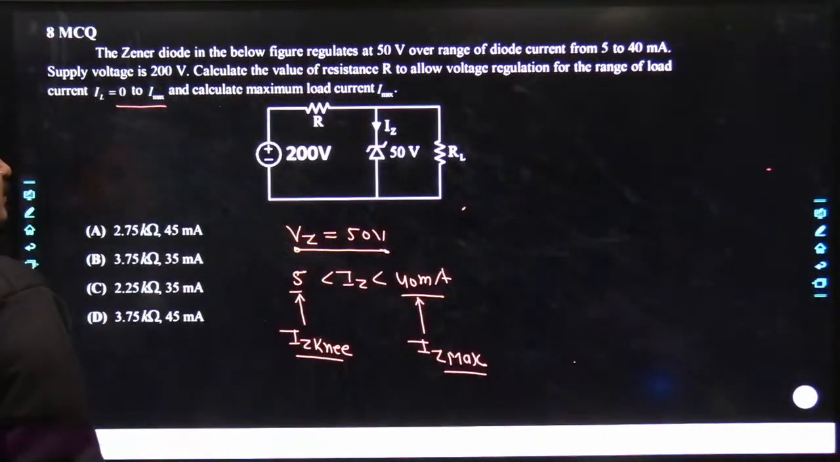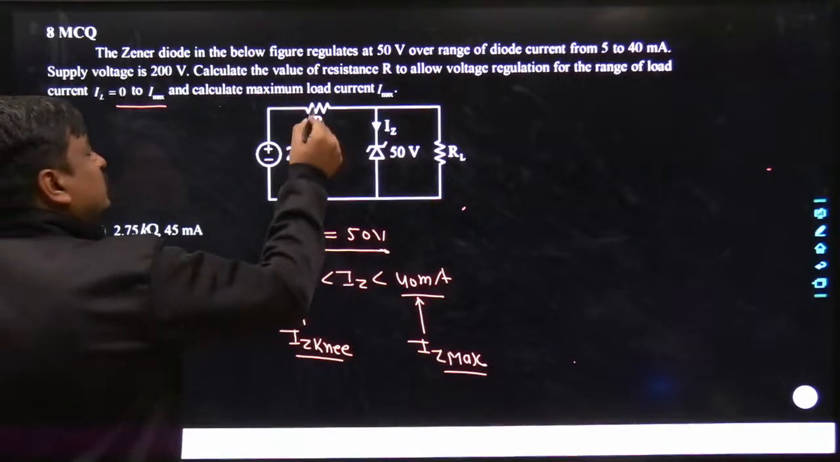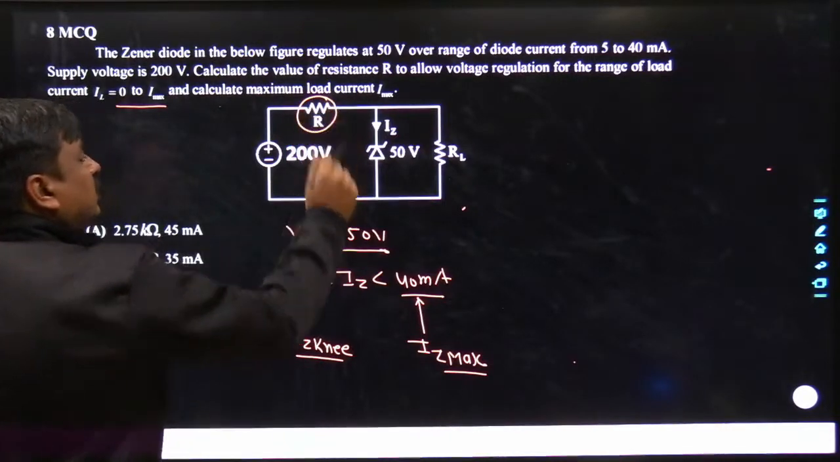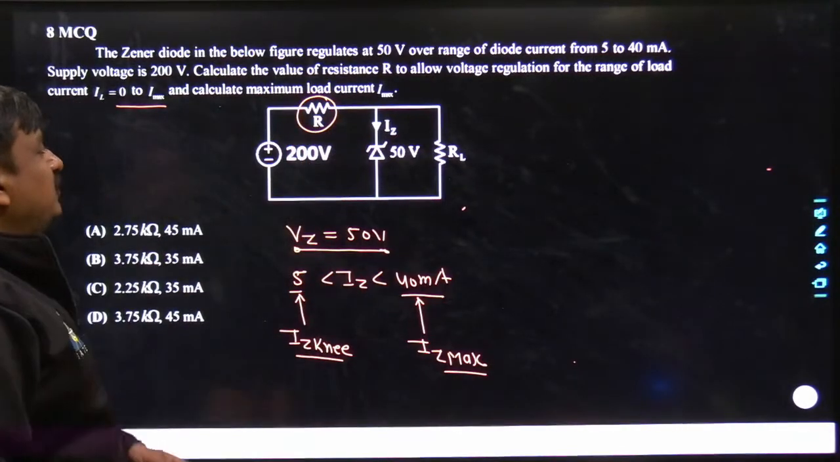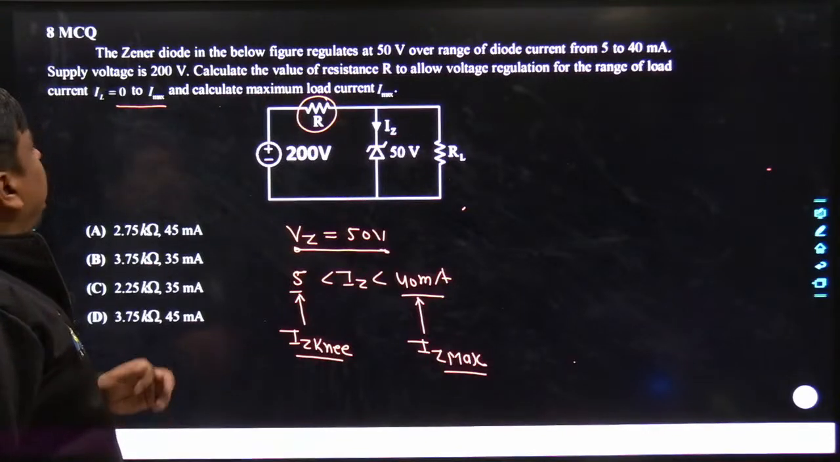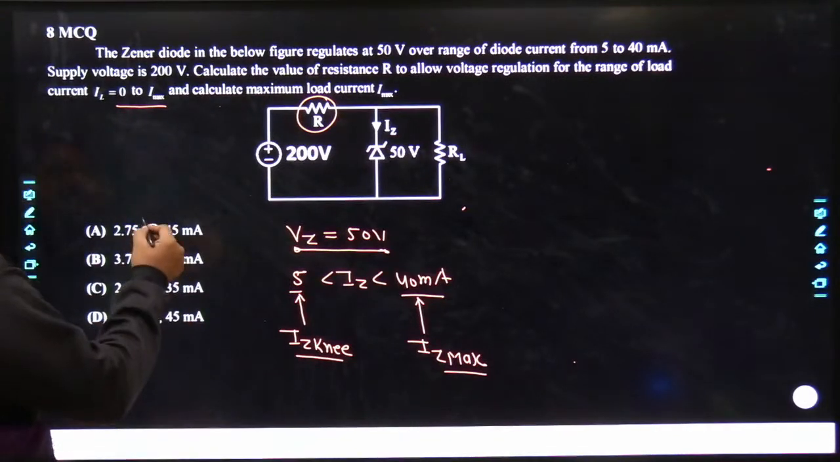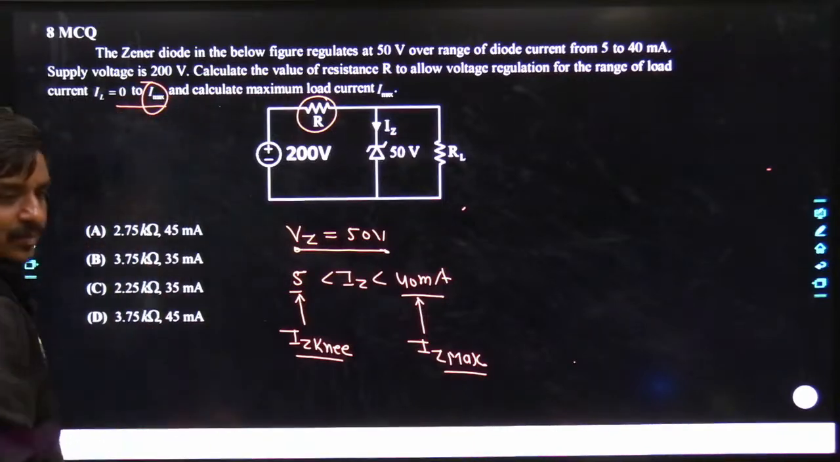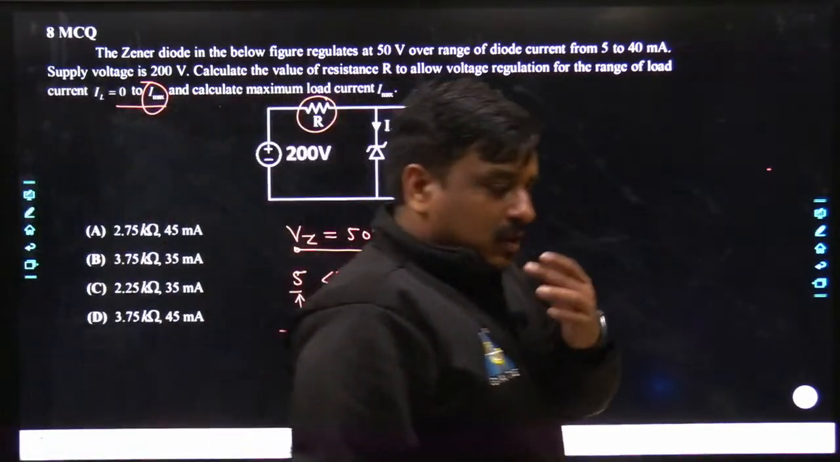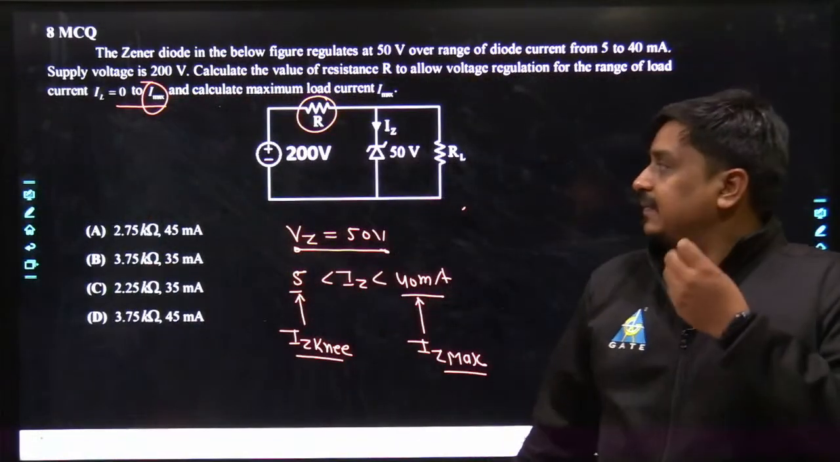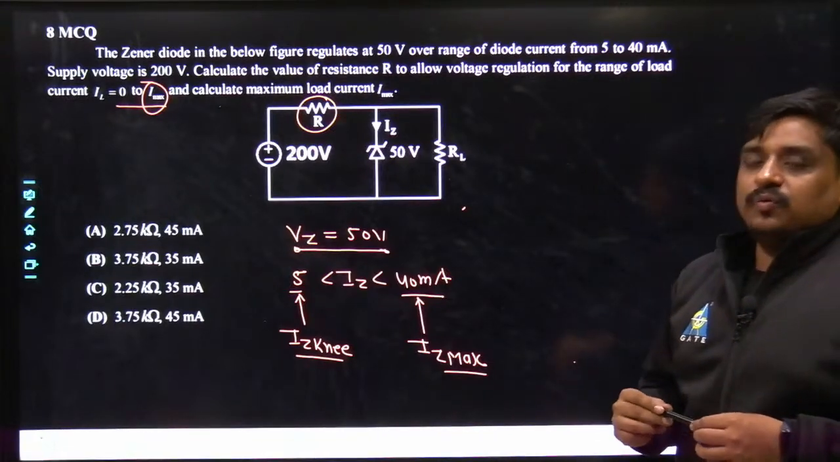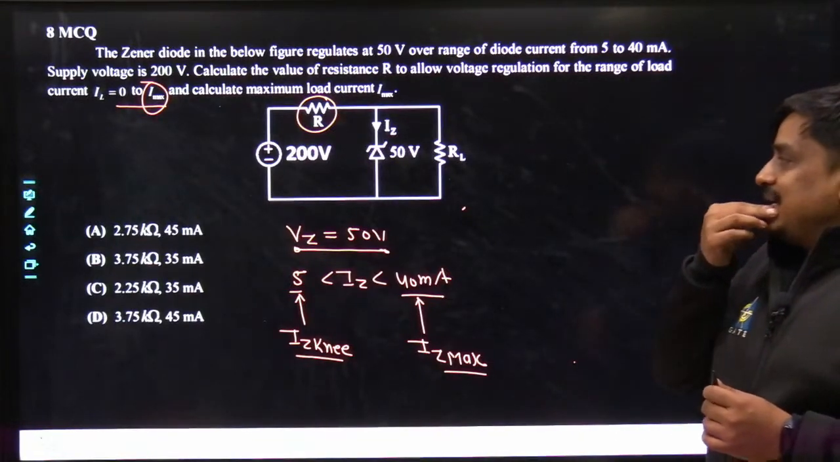So what data is being asked? First they have asked to find the value of R, and they have asked to find the value of I max. Tell me what would be the best most answer? And what would be my approach? Tell me.